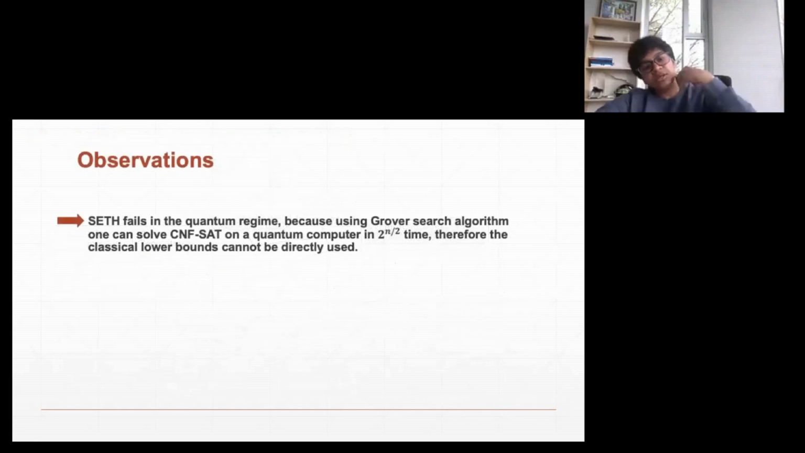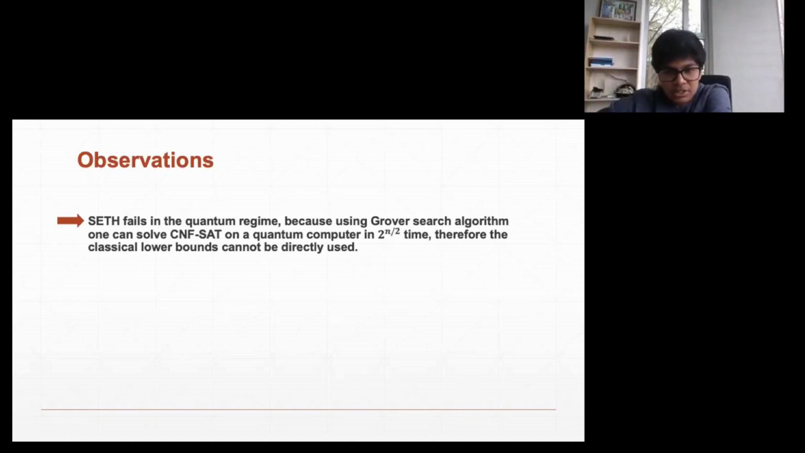Now, what we observed is that this SAT conjecture actually fails in the quantum regime. The conjecture said that we cannot have an algorithm faster than 2 power n to solve CNF SAT. But in the quantum setting, we have the nice Grover search algorithm, which helps solve CNF SAT quadratically faster, that is, in 2 power n by 2 time. I will be using Grover search again, so I'll just make a mention of that.